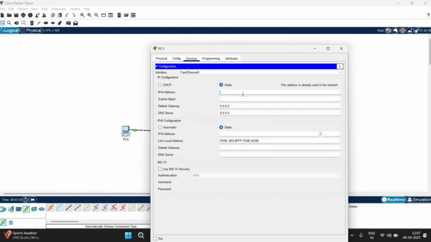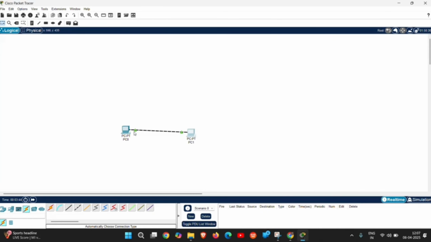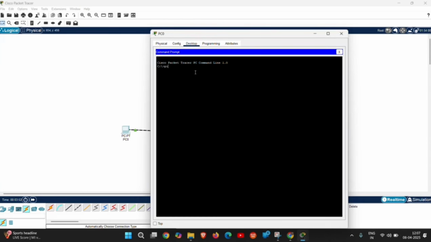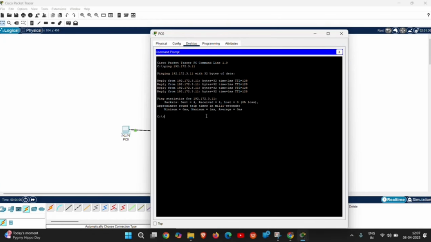Now to connect these two devices, we need to go to the command prompt and use ping, and give the other IP address which is assigned to the second device. Now enter. You will get some details, packet details, everything will be here. Now let me close this tab. A network has been connected now. Connection has been established.